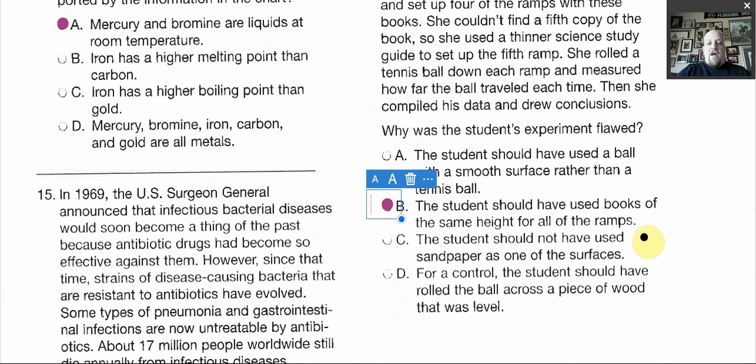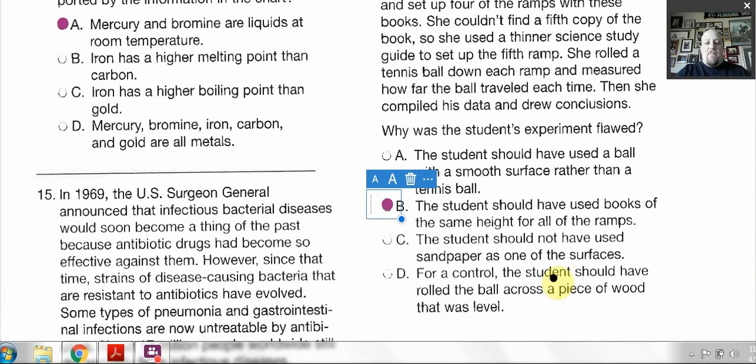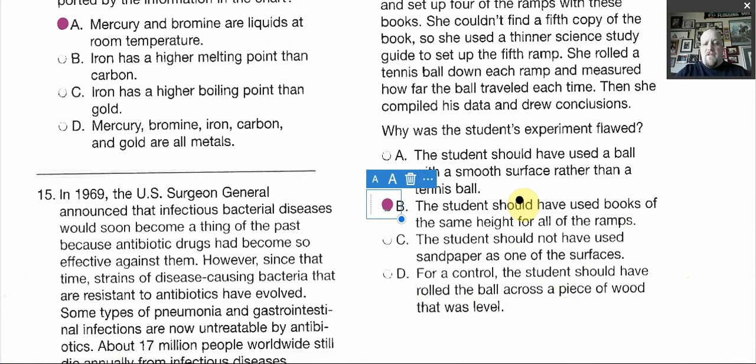She should have not used sandpaper. She used sandpaper and a bunch of different materials. That's part of her experiment. For control, she could have rolled the ball across a piece of wood that was level. It's not really going to give her much information. I mean, that's not what she's testing. She's looking at the ramps themselves and how far the ball will roll off ramps. So your answer for this one is B.